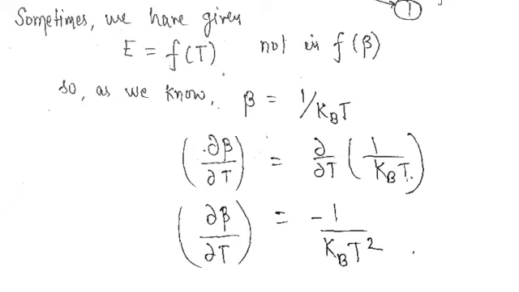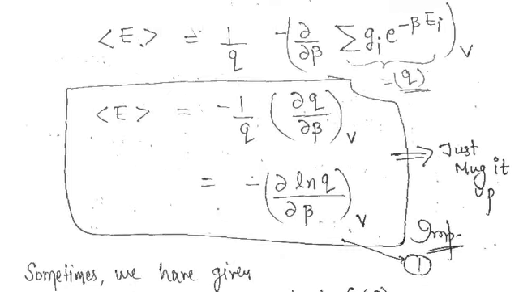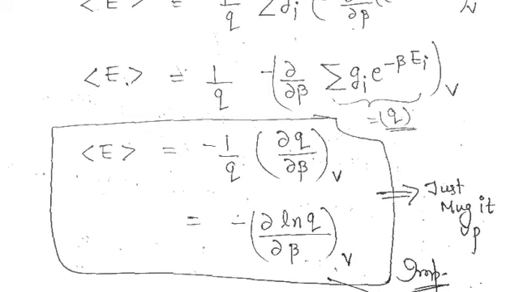Now put the delta beta value as minus delta T upon kB T squared. So you have to just put the delta beta value in the energy expression that we derived just recently. This was the expression.